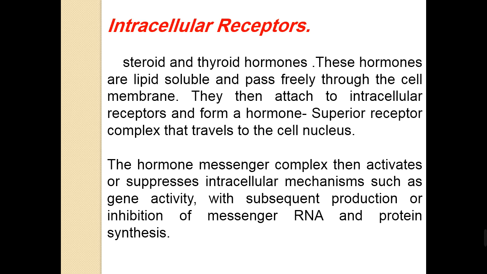They are not present on the surface of the cell. In this case, hormones like steroid and thyroid hormones are lipid soluble and can pass freely through the cell membrane.